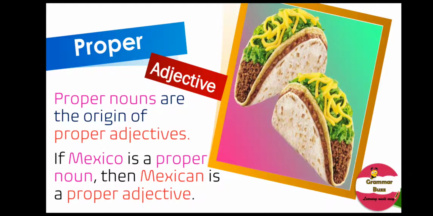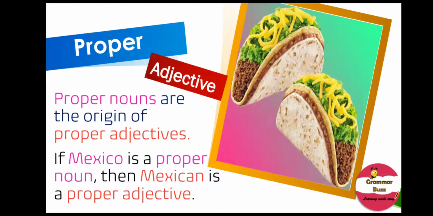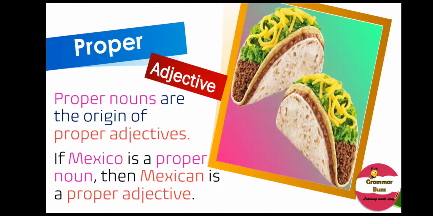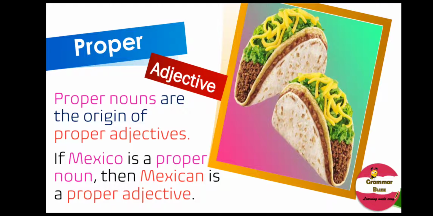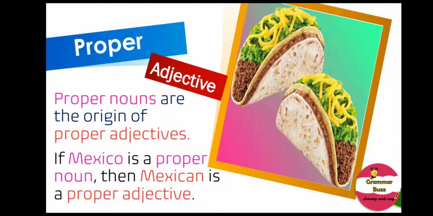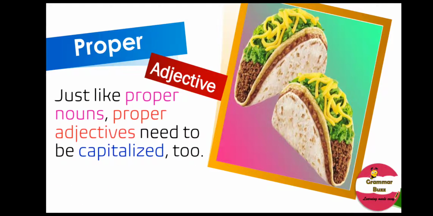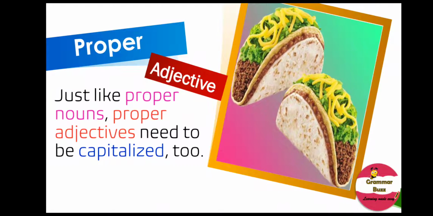It's the name of a country and it's a proper noun. Then what about Mexican? Mexican is derived from the word Mexico, or the proper noun Mexico. So Mexican is a proper adjective. Just like proper nouns, proper adjectives need to be capitalized too.